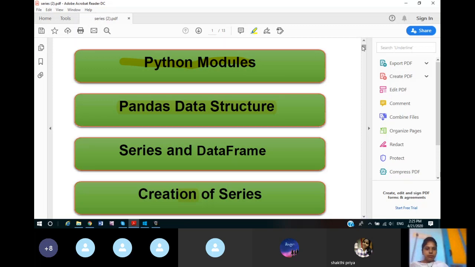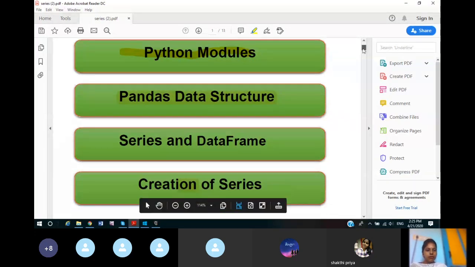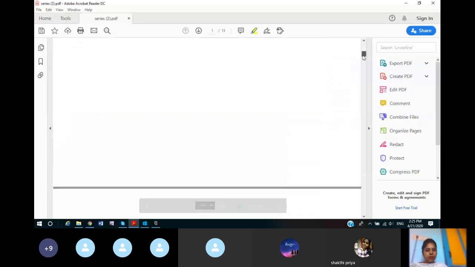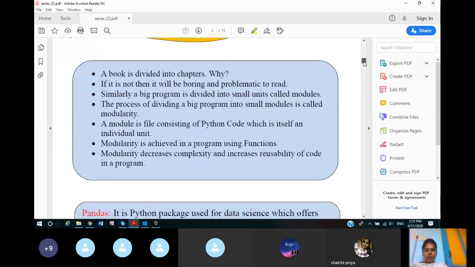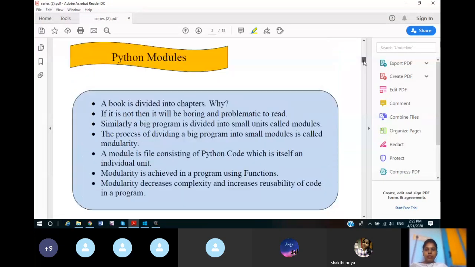So today I am going to explain what are Python modules, the Python data structure, that is pandas data structure, series and data frame, and creation of series, how we can create a series. So today I am going to discuss these 3-4 topics again, but it will be little bit fast. So again I am going to tell you what are modules. Actually modules are parts of a big program.